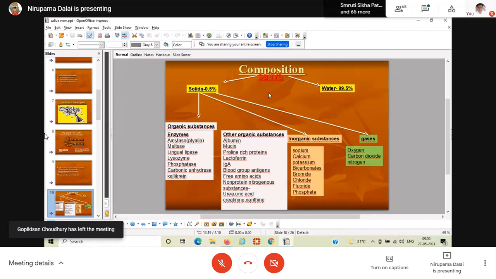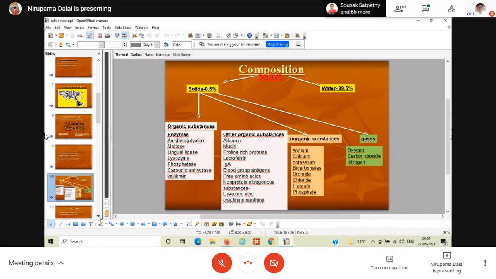Okay, so having different functions, saliva also has different compositions. It has histatins, which have antifungal activity. They also secrete kallikrein.